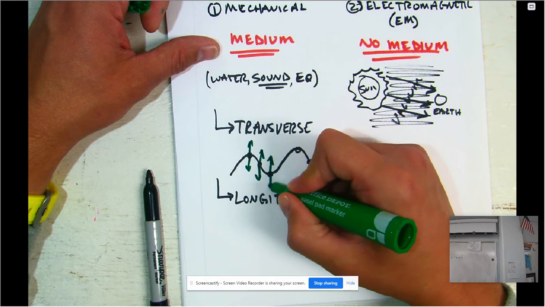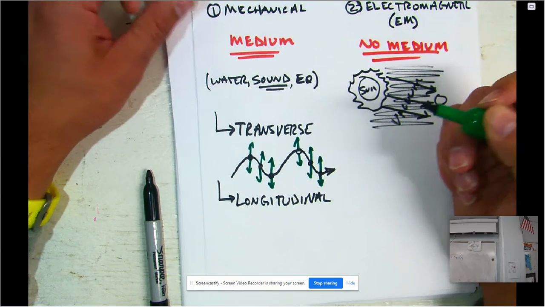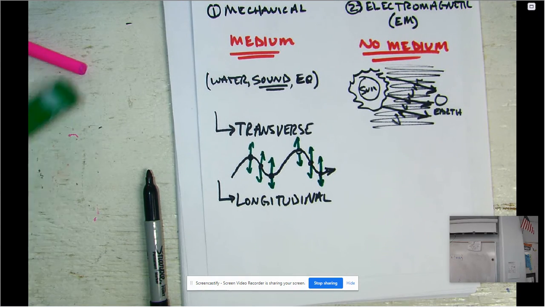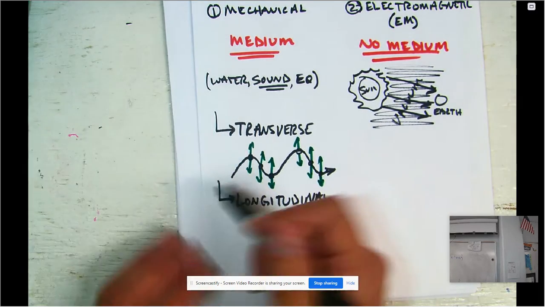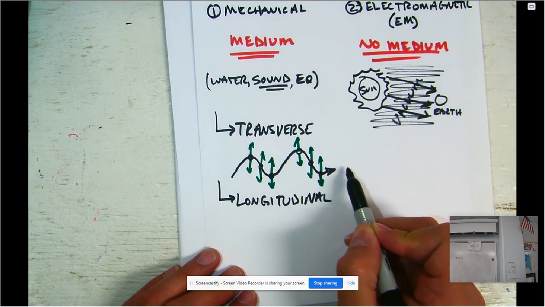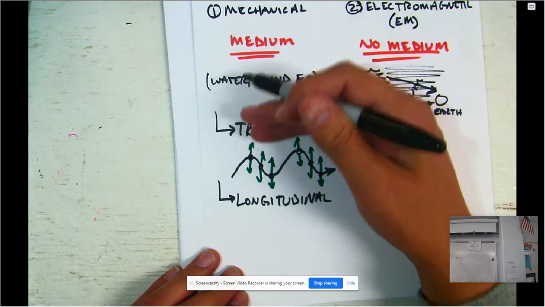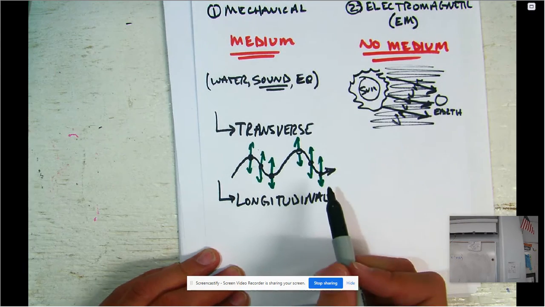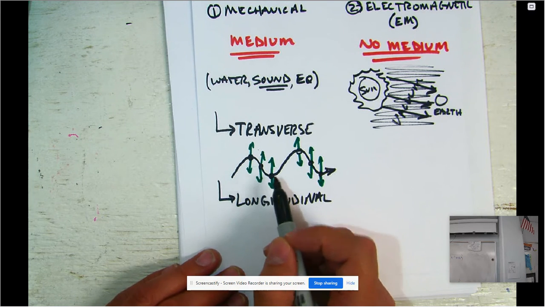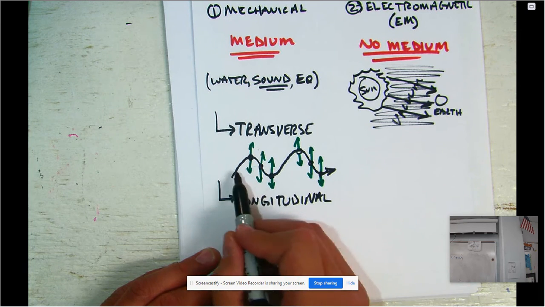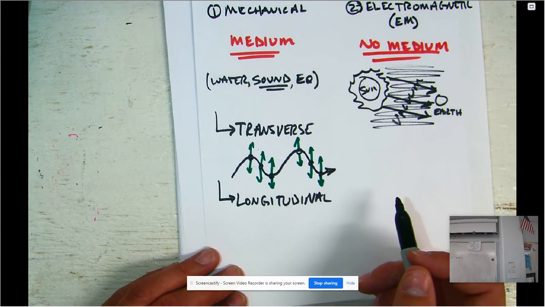They're moving vertical while the wave moves horizontally. So if we had an earthquake, the earthquake would be moving from the epicenter to a city or a town, from point A to point B. As the wave travels, the particles are only moving up and down. So the particles move perpendicular to the wave. That makes it a transverse wave.